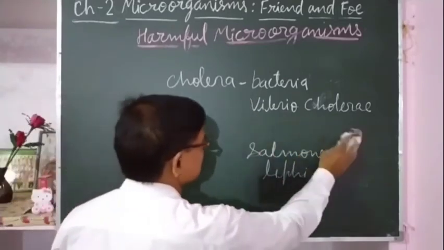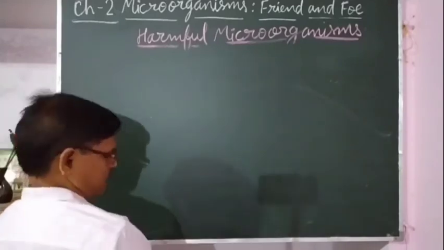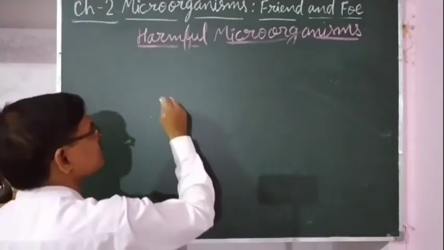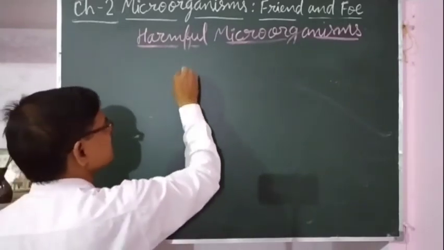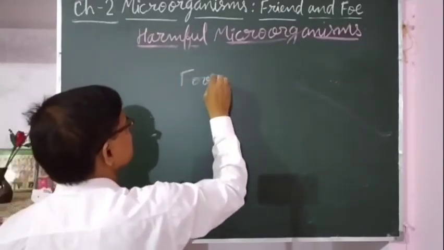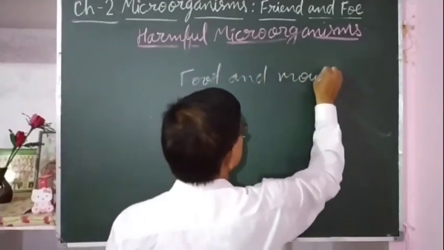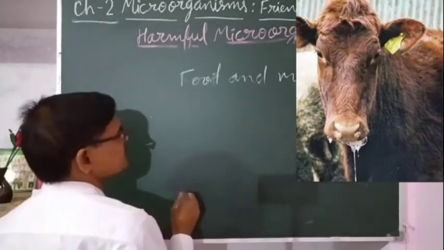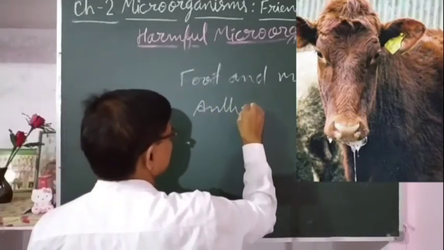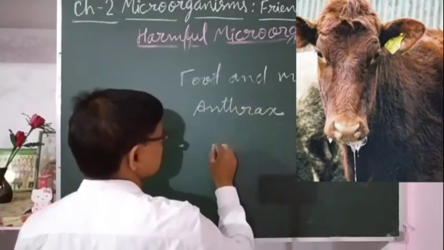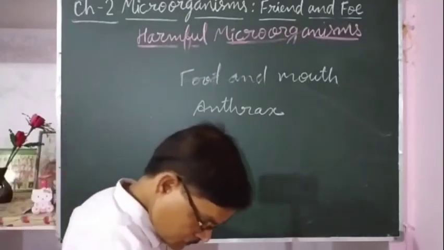Microorganisms not only cause disease in human beings, they cause disease in our animals also. In our animals, there are diseases such as foot and mouth disease, and anthrax, which is caused by Bacillus anthracis.